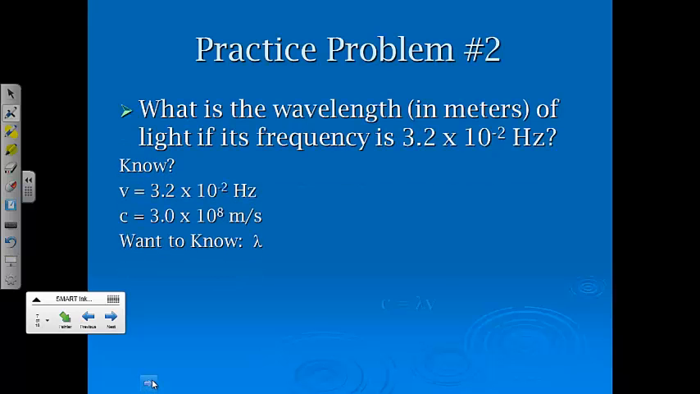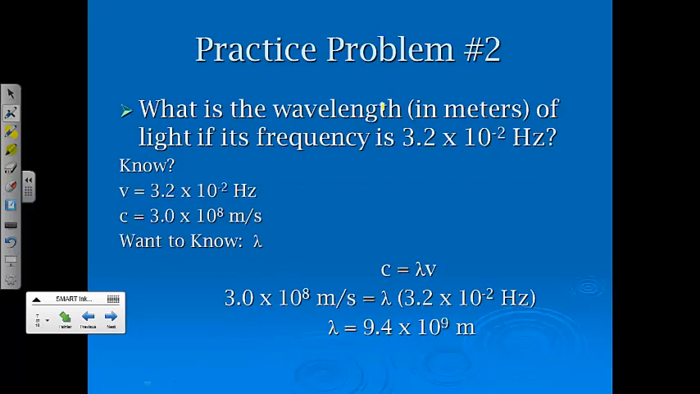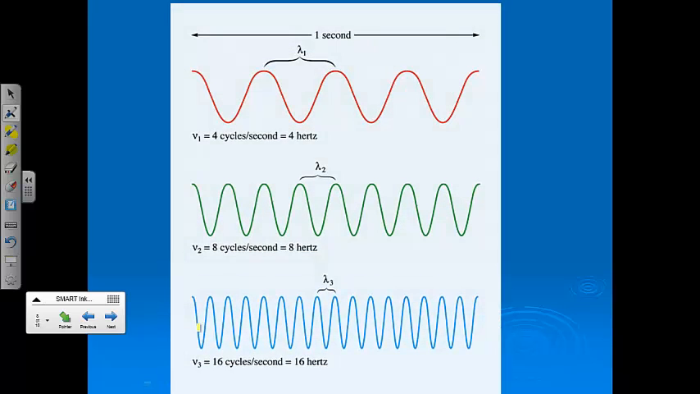Now, second practice problem, this is just the opposite. This time we want to know the wavelength. I put in meters, but that's kind of a given. And again, our frequency is 3.2 times 10 to the negative second hertz. We know our speed of light. We show the equation. We plug and chug. This time we end up with 9.4 times 10 to the 9th meters. Okay, that would be the wavelength of this particular type of electromagnetic radiation.